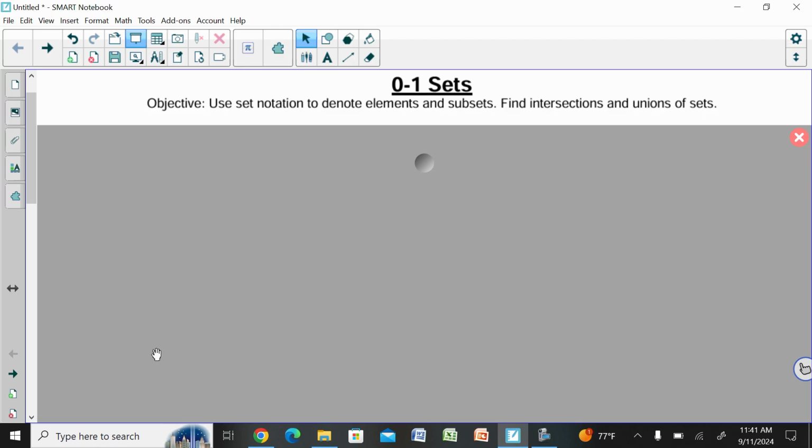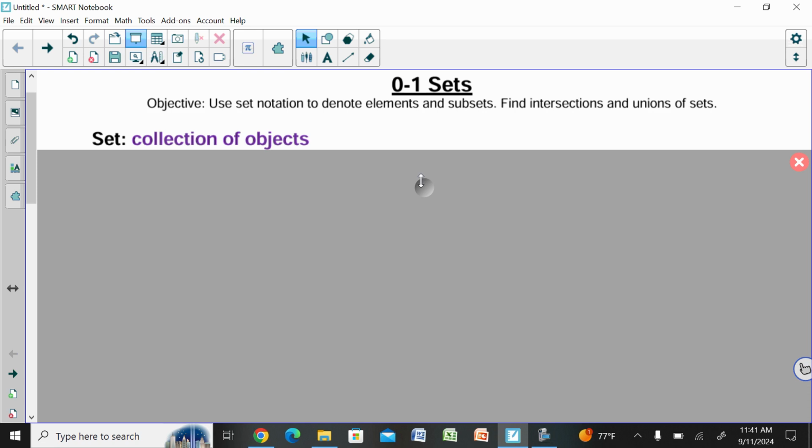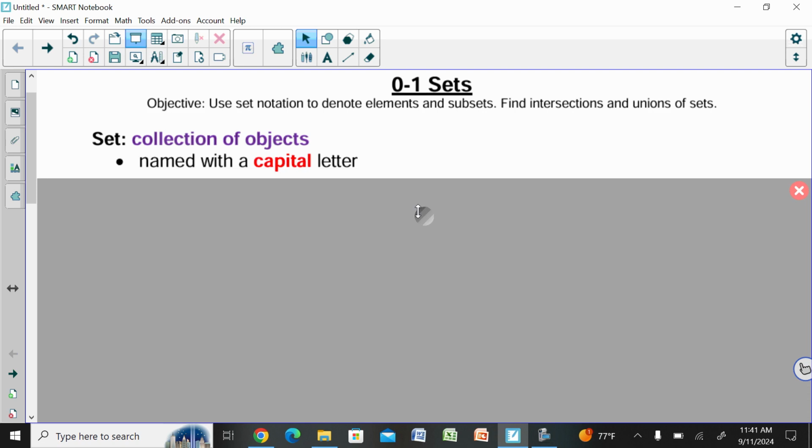So, not technically chapter 1, but a little precursor to chapter 1. We're going to talk about set notation and denoting elements and subsets, and then intersections and unions and things like that. Okay, so let's get rolling. First, what is a set? A set is a collection of objects, and we name those with a capital letter.